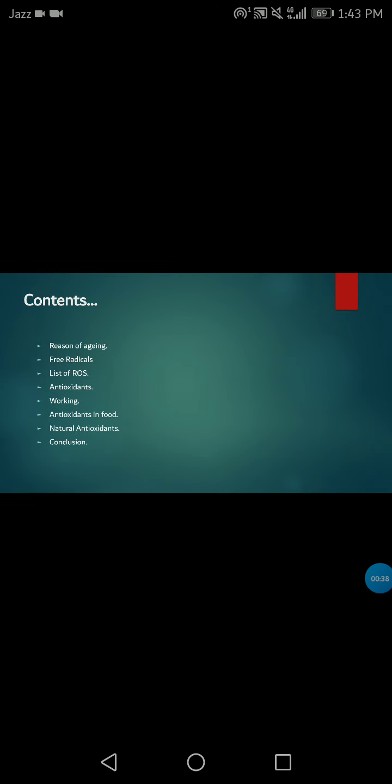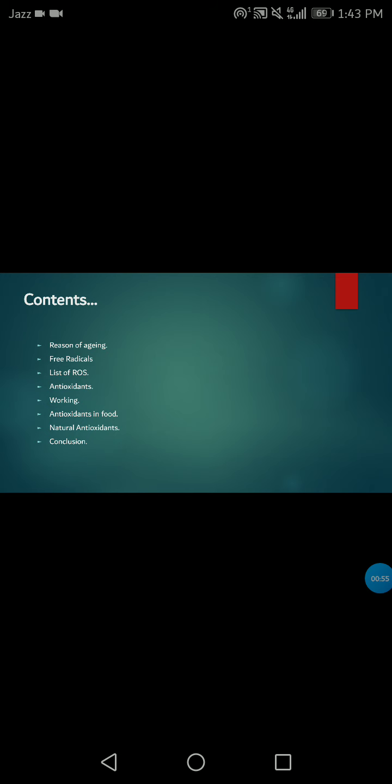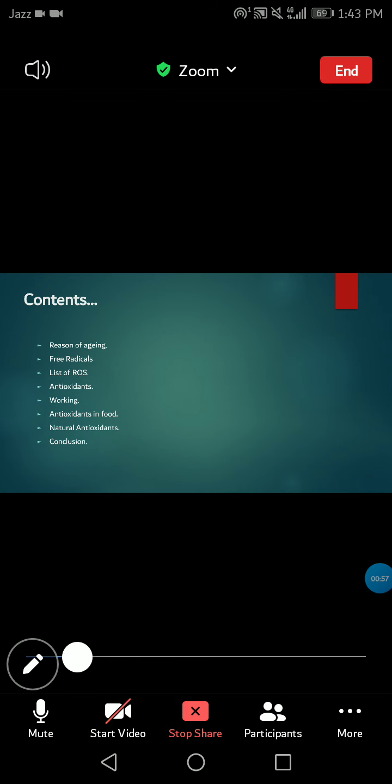These are some contents that we will discuss here: reasons of aging, then free radical formation, list of ROS. ROS is reactive oxygen species, then antioxidants. These are antioxidants, these prevent the process of aging. Then working of antioxidants in food, then natural antioxidants, and in conclusion.